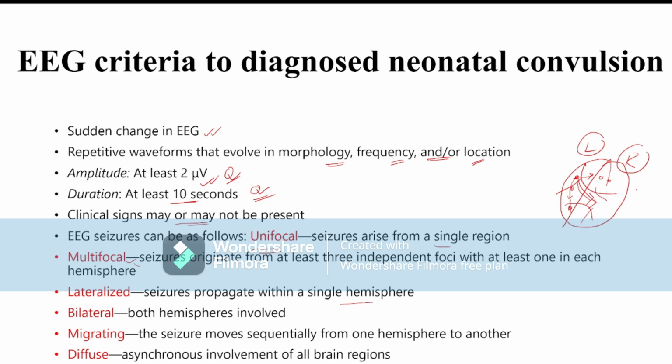That is migrating. Diffuse means asynchronized involvement of all brain regions. That means the seizure focus is present throughout the brain at different amplitude and different time. So these are the EEG types of neonatal convulsion.